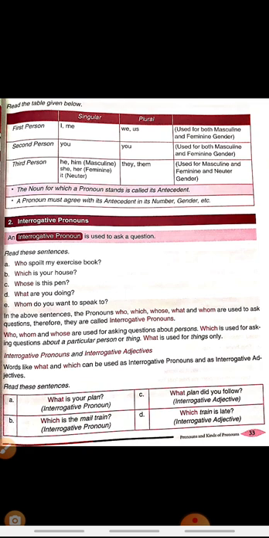Right. First person refers to both masculine and feminine gender. Second person also refers to both masculine and feminine gender. Third person is he, him, she, it, and her. He and him is for masculine gender, she and her is for feminine gender, and it is for the neuter. Clear?